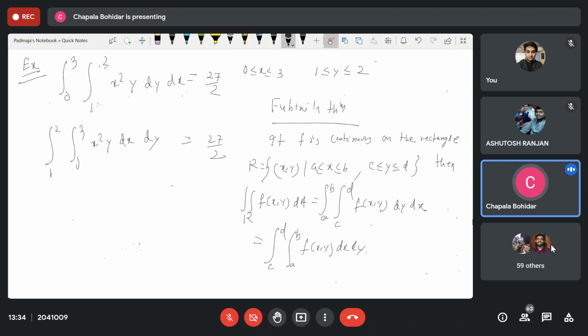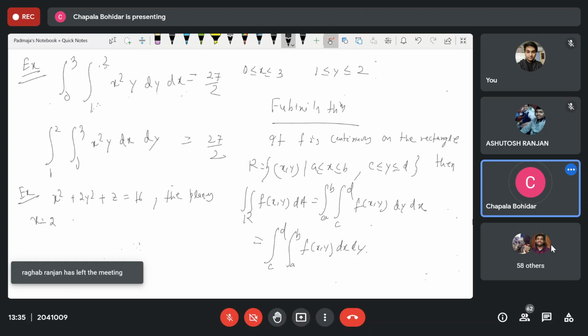So now solve this problem. Example: find the volume of the solid S. Write down: find the volume of the solid S that is bounded by the elliptic paraboloid x square plus 2y square plus z is equal to 16, the planes x is equal to 2 and y is equal to 2, and the three coordinate planes.